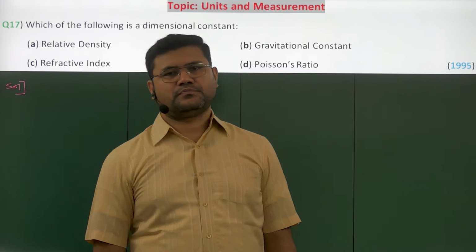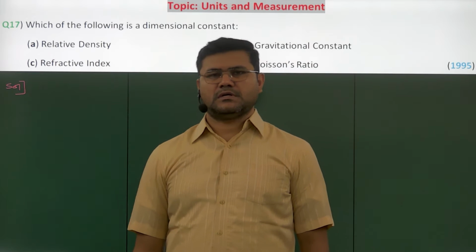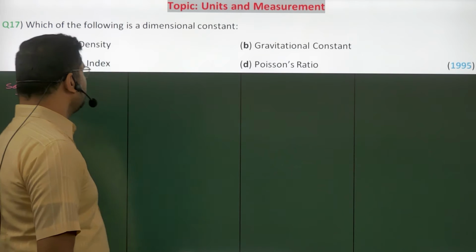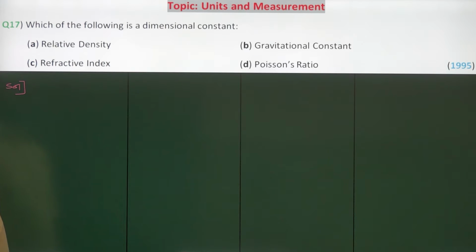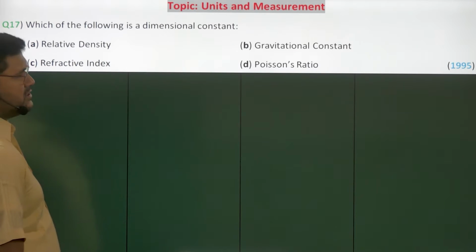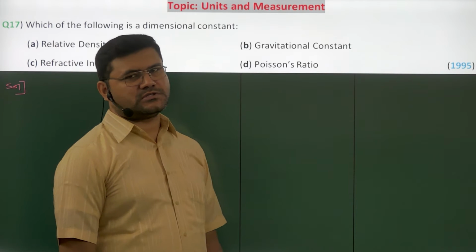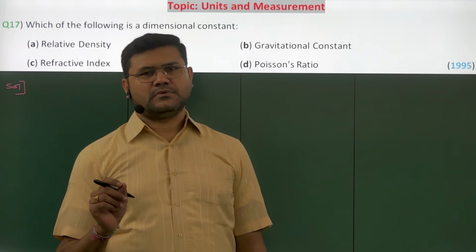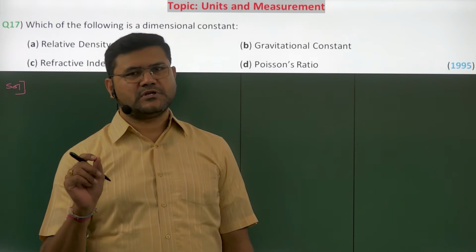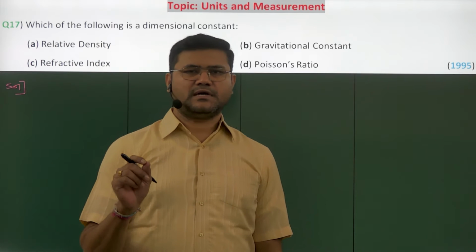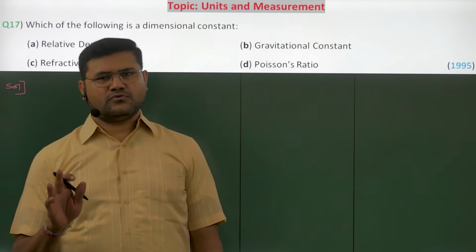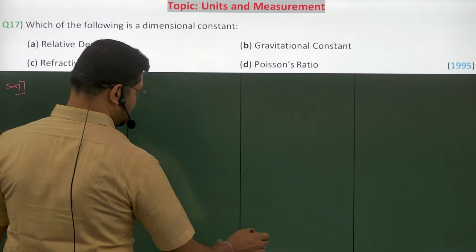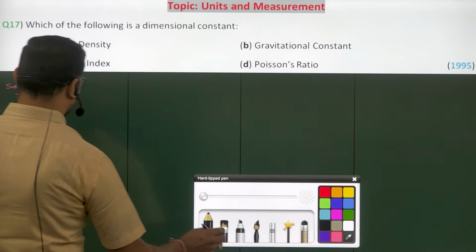The next question from Units and Measurements is from 1995, and the question given is, which of the following is a dimensional constant? First, what is a dimensional constant? The physical quantity which has a fixed value and also possesses a dimensional formula is called a dimensional constant. Now, four options are already given. So let's check which of those has dimensions and which does not have dimensions.